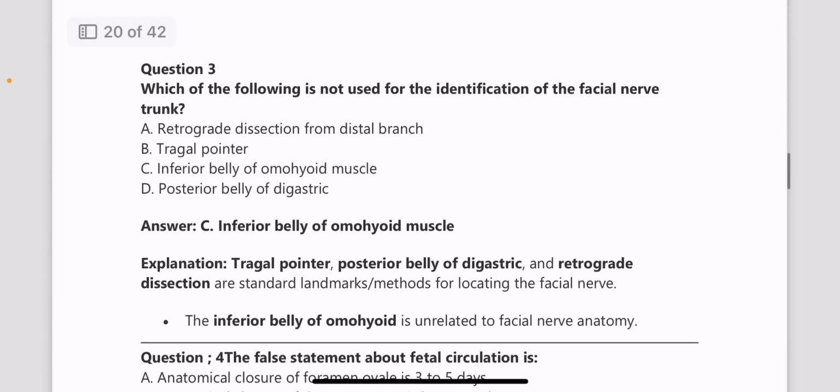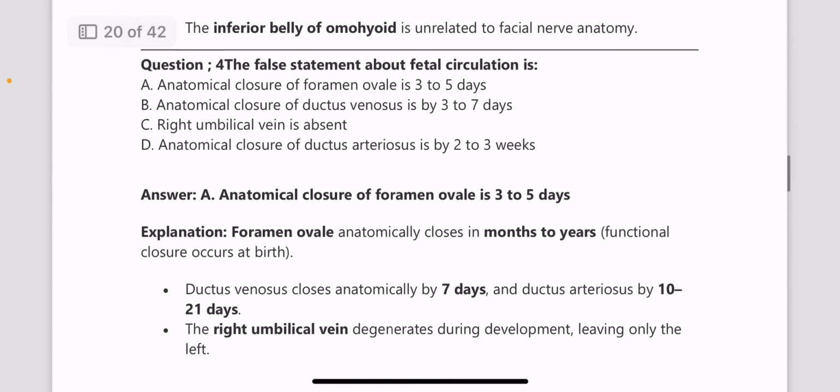It's a PYQ. Next, which of the following is not used for identification of the facial nerve trunk? Answer is inferior belly of omohyoid, because it is unrelated to facial nerve anatomy. The structures which are used for identifying the facial nerve are the tragal pointer, the posterior belly of digastric, and retrograde dissection.